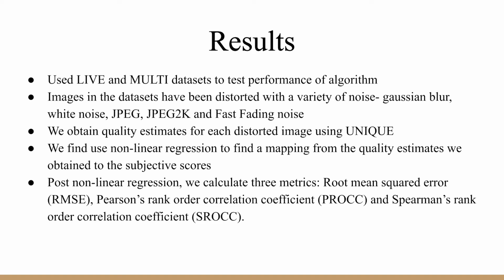As mentioned earlier, we tested the performance of the algorithm using the LIVE and the MULTI databases. Images in these databases have been distorted with different kinds of noise. We find the quality estimate for each of these images. We then use a 5-parameter logistic function to perform nonlinear regression to find a mapping from the quality estimates to the DMOS scores. We use the output of this nonlinear regression to calculate 3 metrics: RMSE, Pearson's rank order correlation coefficient, and the Spearman's rank order correlation coefficient.